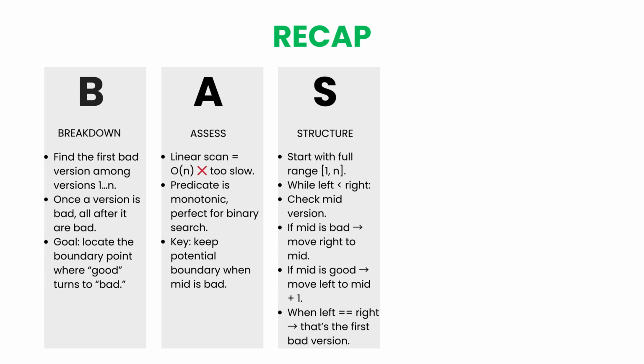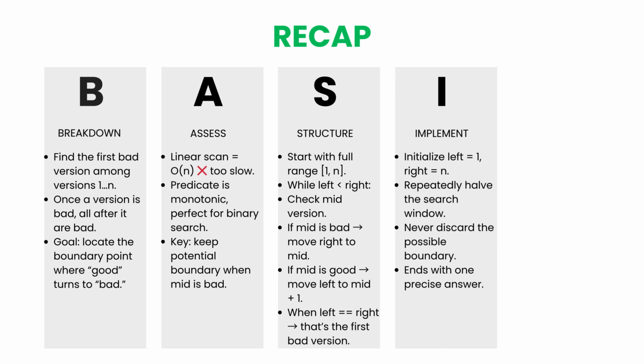Structure recap. The plan was simple but precise. Start with a full range from 1 to n. On each step, check the middle version. If it's bad, the first bad could still be to the left, so we keep mid in play. If it's good, we move right past mid. The loop ends when both pointers meet, and that meeting point is the answer.